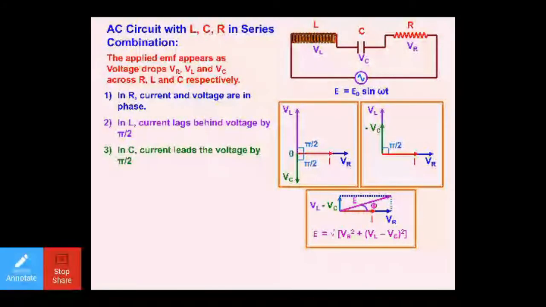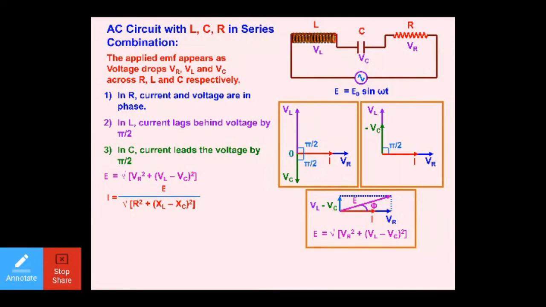Here the perpendicular is VL minus VC square, and the base is VR, so VR square. Applying Pythagoras theorem, E is equal to under root VR square plus VL minus VC square. My dear students, this is the resultant value of EMF you will get for the series LCR combination.